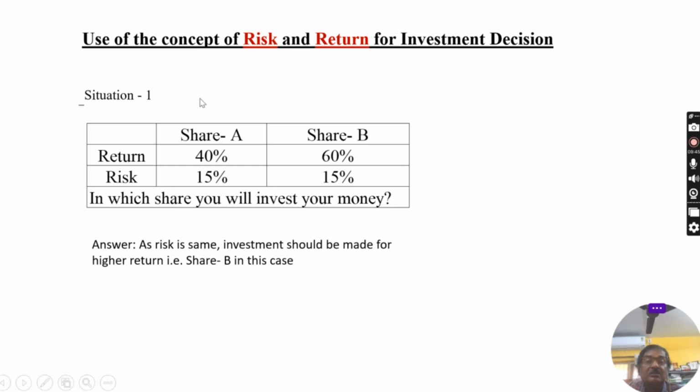First situation. Suppose you have computed, and in front of you there are so many shares. Now you are going to select which one you will accept for your investment. Now I am taking only 2 shares for discussion, say share A and share B.